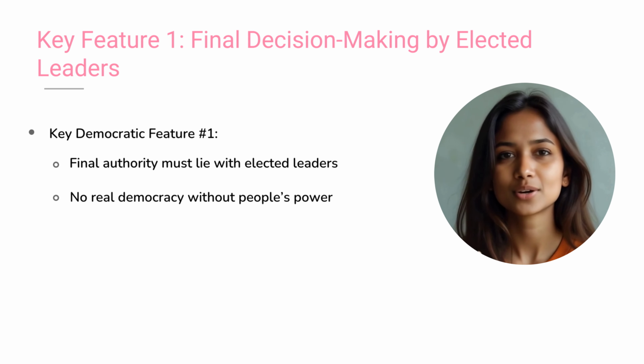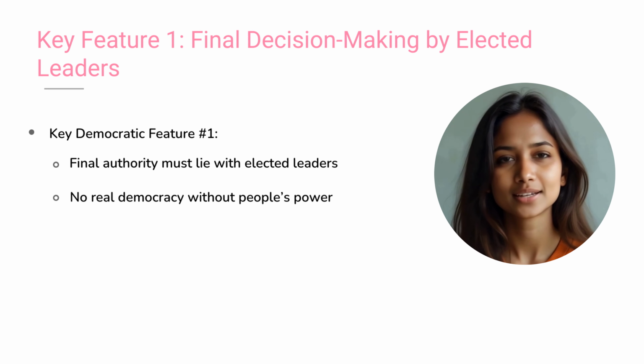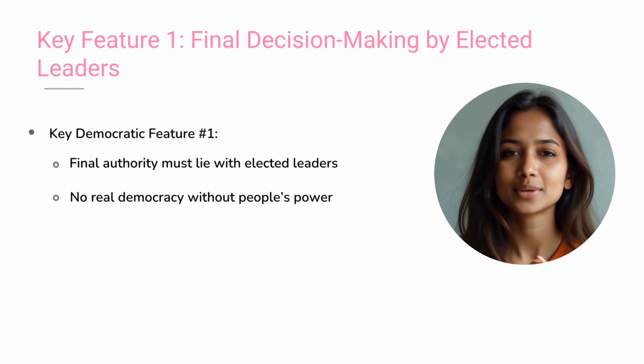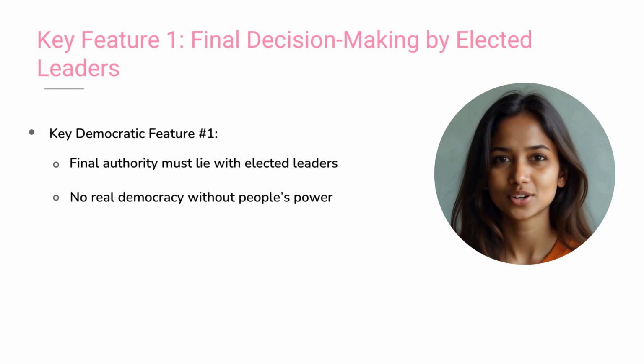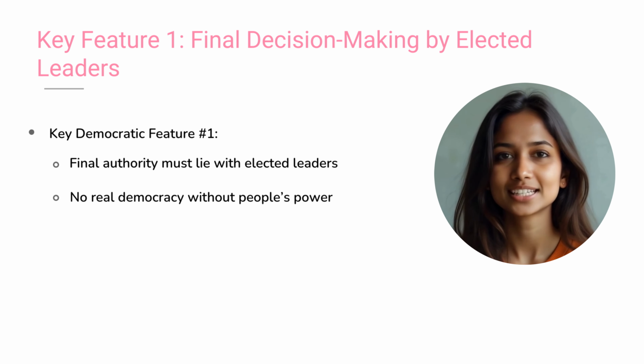Let's take the example of Pakistan in 1999, when General Pervez Musharraf led a military coup. He later held elections and declared himself president. But even after elections, real power stayed with the military, not the elected representatives. So, can we call that a democracy? Absolutely not. Because in a true democracy, final decision-making power must lie with those elected by the people. This is our feature 1 of democracy.